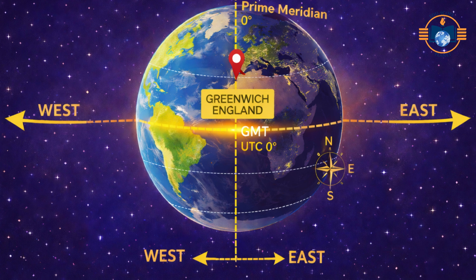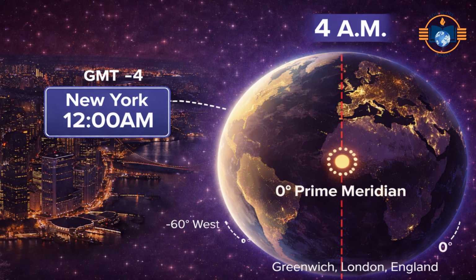The plus HH:MM or minus HH:MM format shows the time zone's lead or lag compared to Greenwich Mean Time, expressed in hours and minutes. New York has Greenwich Mean Time -4, which means that it trails the Greenwich time zone by 4 hours. Or, in simpler words, when the clock shows 12 a.m. in New York, it shows 4 a.m.